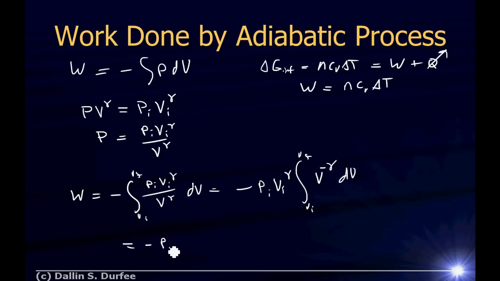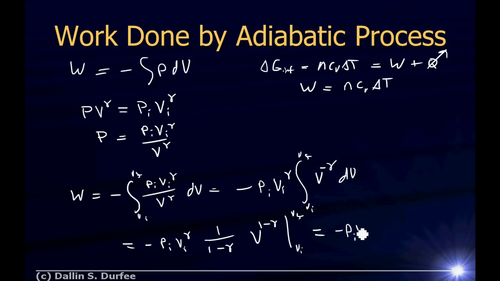It's just going to be, have my constants out front, and then when I integrate this, my exponent goes up by 1, right? And then I have to divide by 1 plus my exponent. So it's going to be 1 minus gamma, V to the 1 minus gamma from V initial to V final, right? And if I differentiate this, this comes down, cancels that, I subtract 1, and I get where I started from. So, yep, I did the integral right.